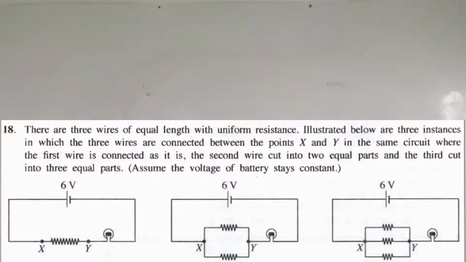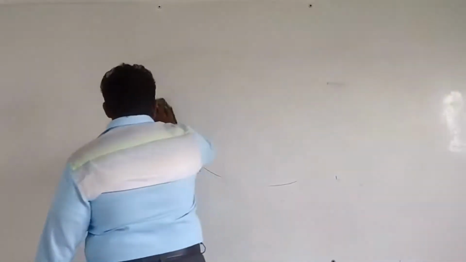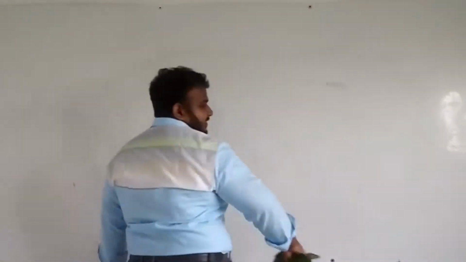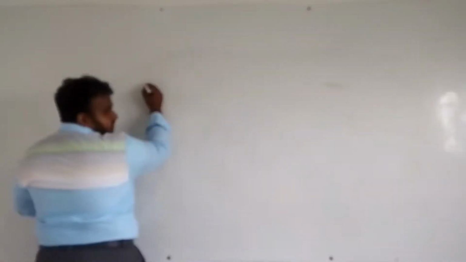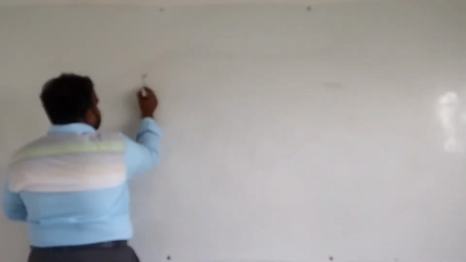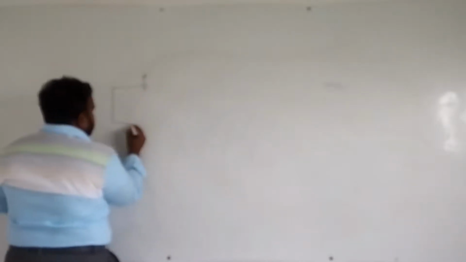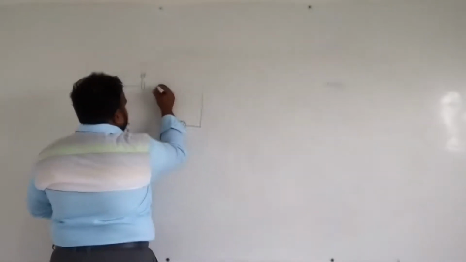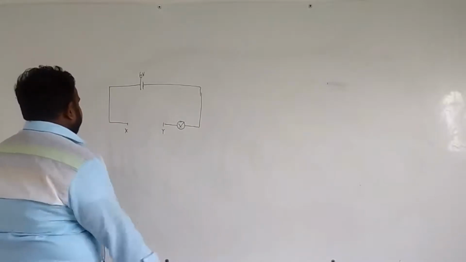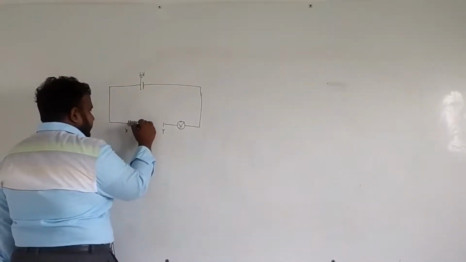Okay, so what they have done is, we have studied resistance, so we know how to calculate the resultant resistance. Here there's a circuit with a 6 volt battery, and it is connected to a wire between X and Y, and there's a bulb. Fine, so this is how the circuit is. Here they are using a different wire with resistance.